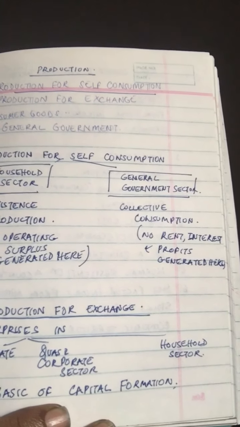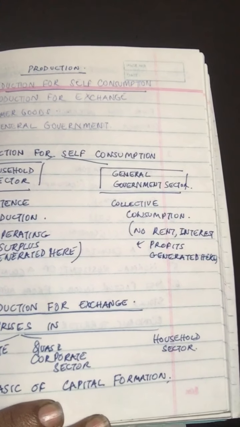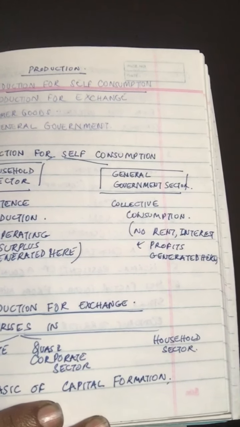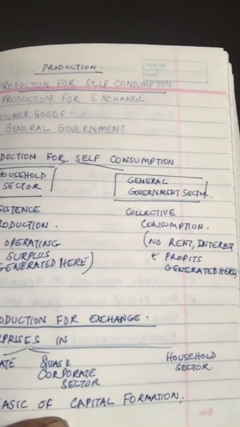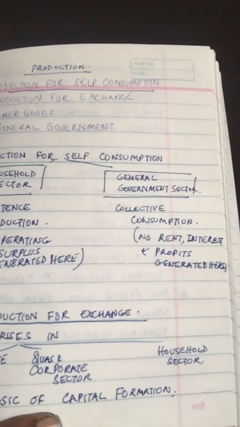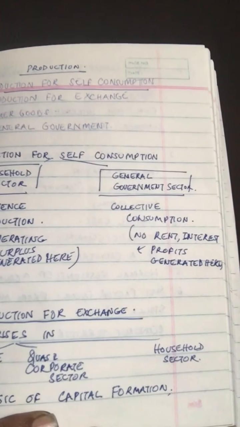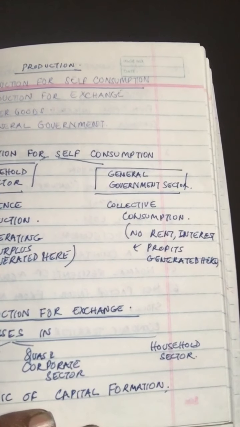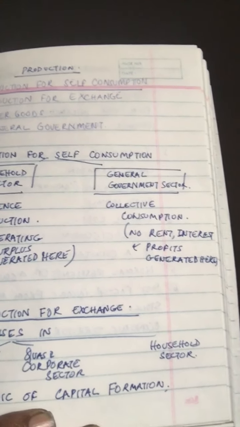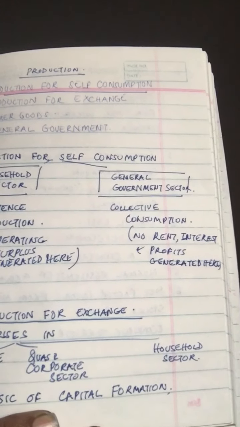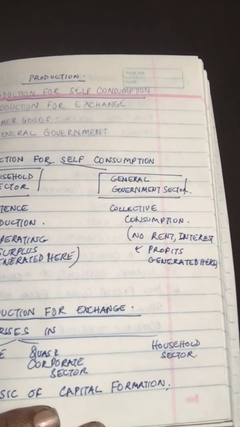So this is also known as subsistence production units, since their production is just enough to meet their consumption needs. As a result, they fail to generate surplus, which is a source of capital formation. So then what can you infer? In case an economy consists of subsistence production units or it is dominated by them, it is called a subsistence economy. So in such economies, capital formation poses a serious problem.